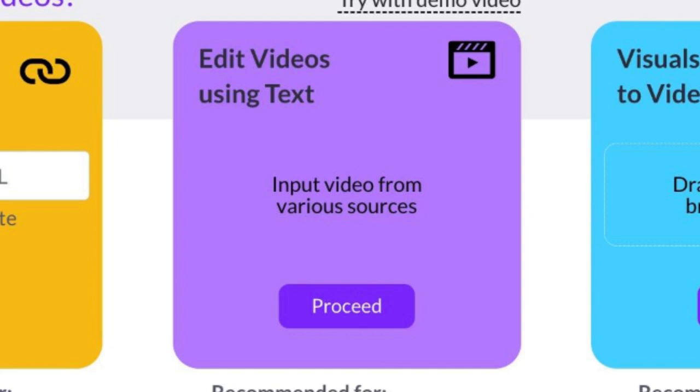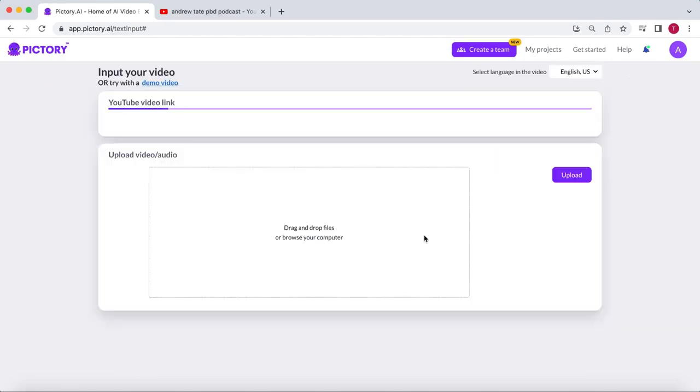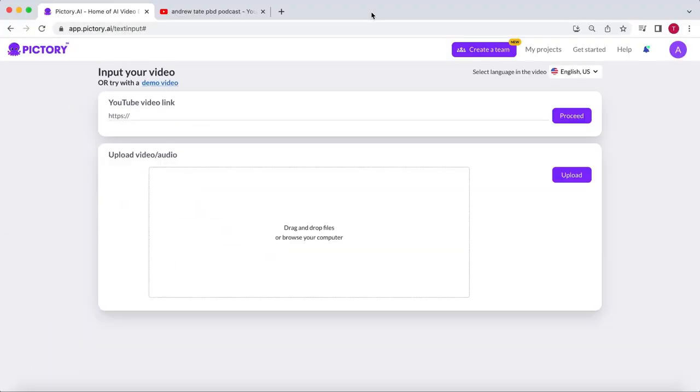We will be using the edit videos using text feature. Click on proceed to get started. Pictory has made it very easy to get started with this feature. The only thing you need to do is copy and paste the link from the video into Pictory. So let's look for a video we can use.